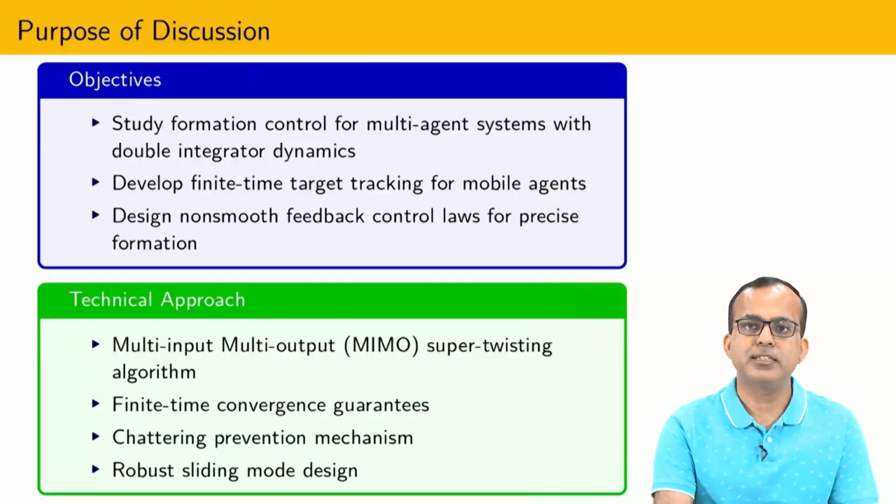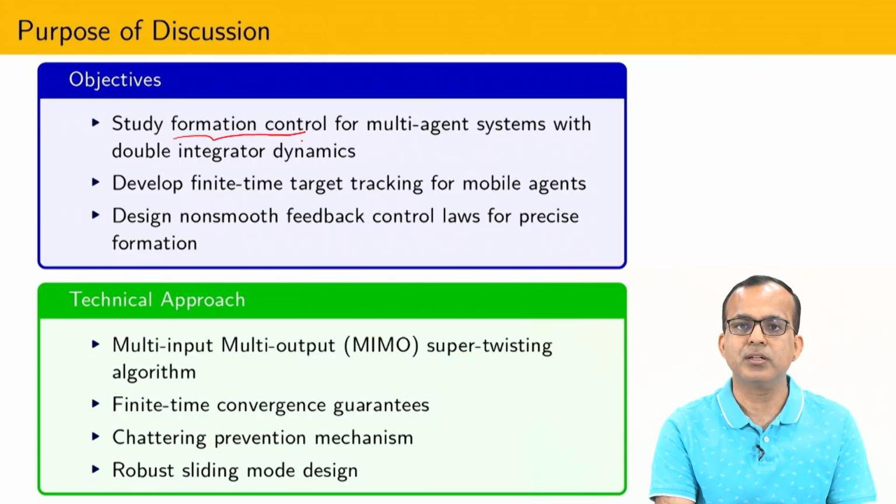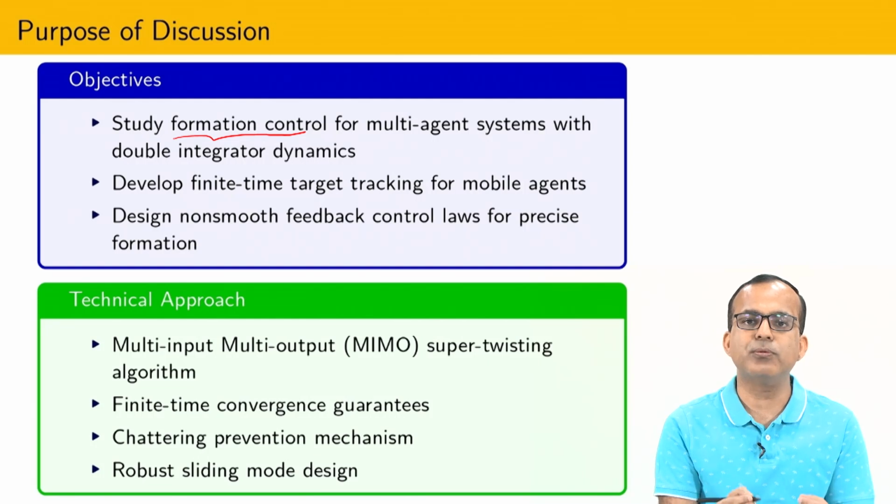For the purpose of discussion, one of the main goals is formation control. What is the meaning of formation control? Suppose I have multiple agents, and out of those agents it might be that someone is the leader and all others are followers. Most of the time we have to create some kind of geometrical shape with respect to the leader. That class of problem is called the formation problem or formation control problem, because in order to achieve formation I am going to design the control.